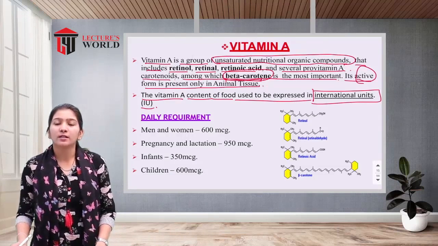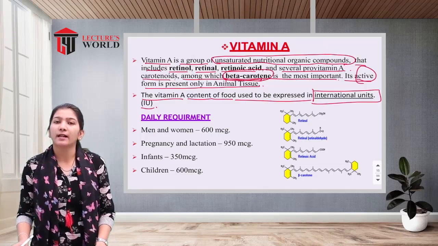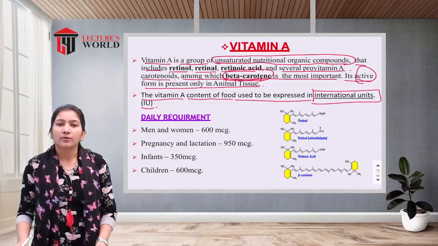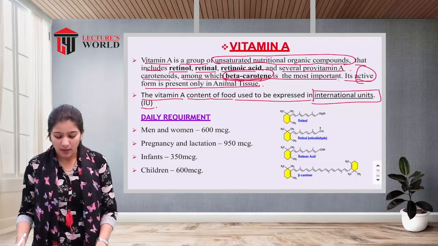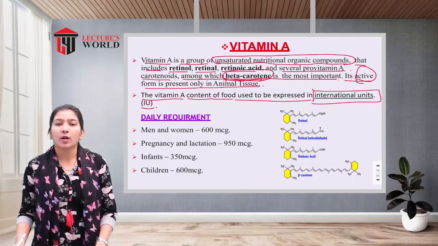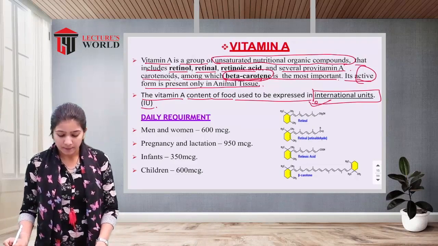When the child reaches 1 year of age, 1 lakh international unit of vitamin A is given. After 1 year of age, 2 lakh international units of vitamin A are given up to 6 years at 6 month intervals. So the unit of vitamin A is the international unit.